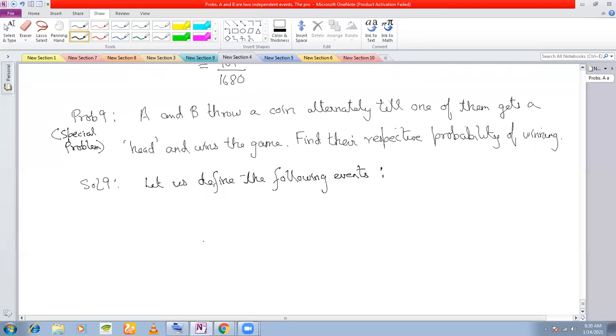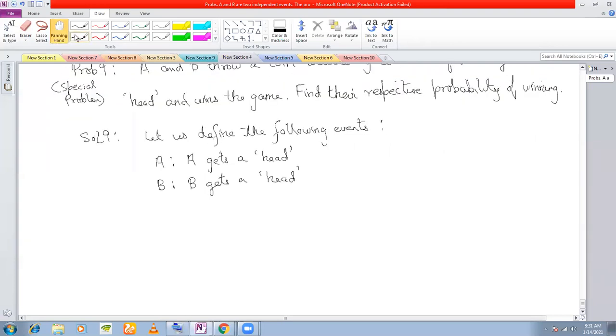Let us define the following events. Define the event A as A gets a head, and let us define the event B as B gets a head. Understood? Yes, sir. Now, the question is, what is the probability here?